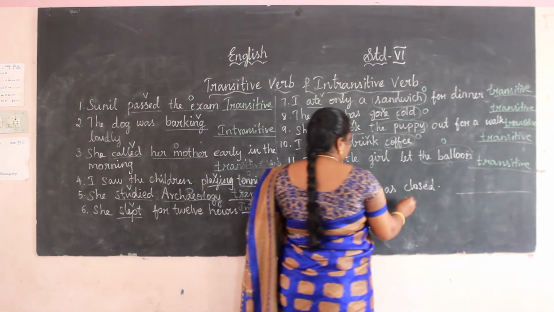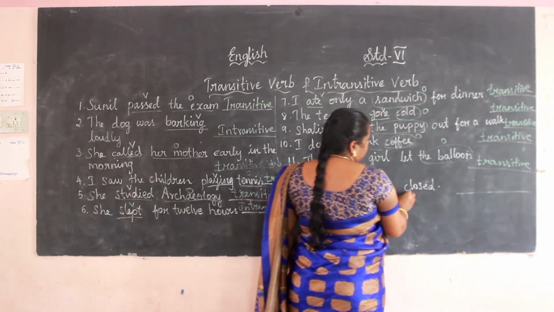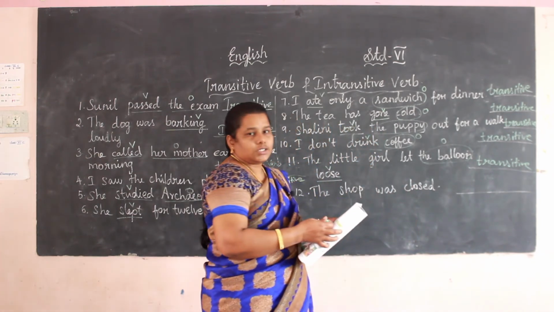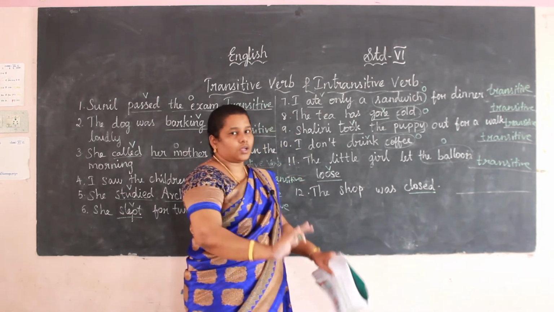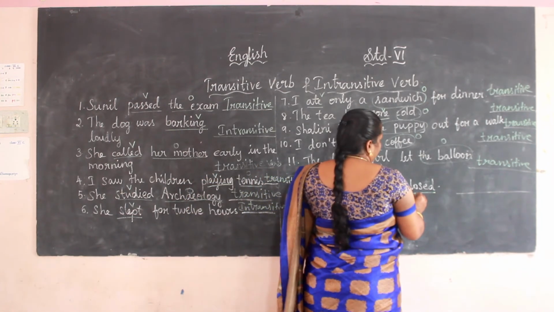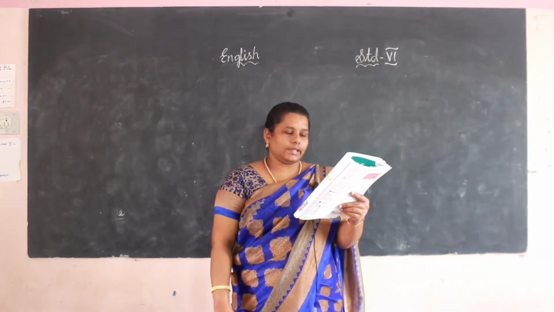Then next one, the shop was closed. The shop is the subject and closed is the verb. Closed is the action. Okay, it is a verb, so it is intransitive. Next we are moving to the writing junction.